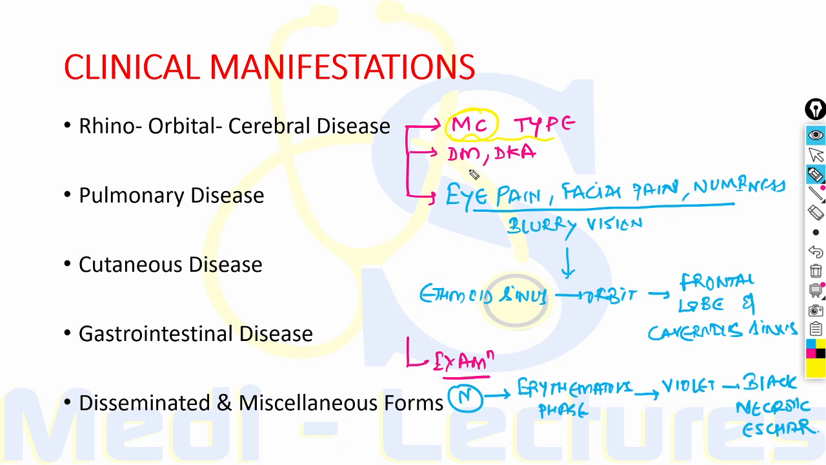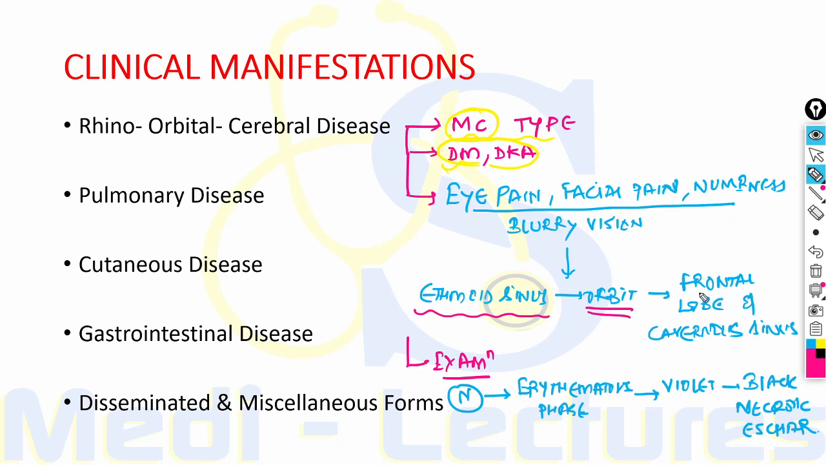It is usually seen in diabetics and individuals having DKA. The clinical condition progresses from eye pain, facial pain, numbness, blurry vision. This can spread to ethmoid sinus involving orbit. When it involves the orbit, there is compromise of extraocular muscles and there is proptosis associated with chemosis.